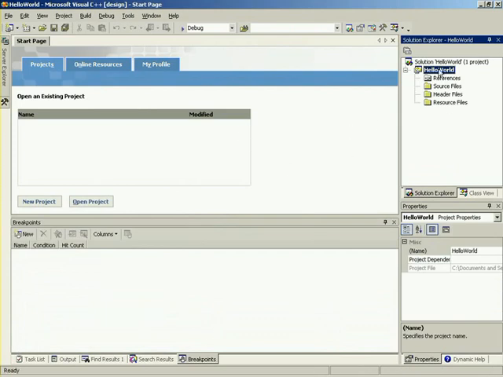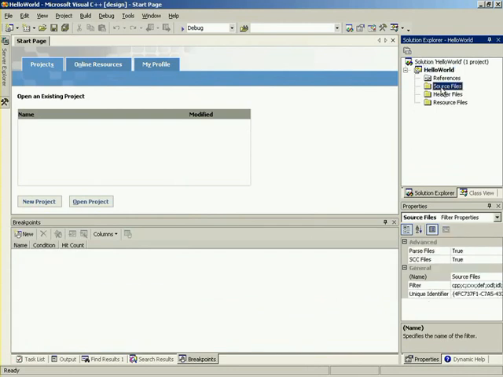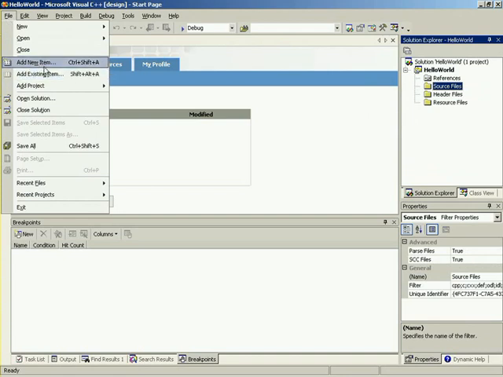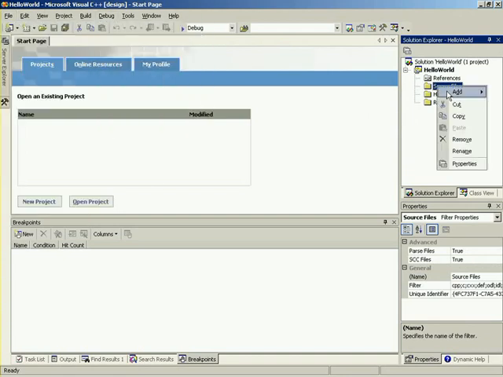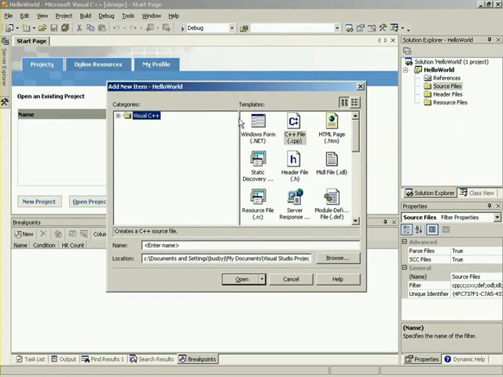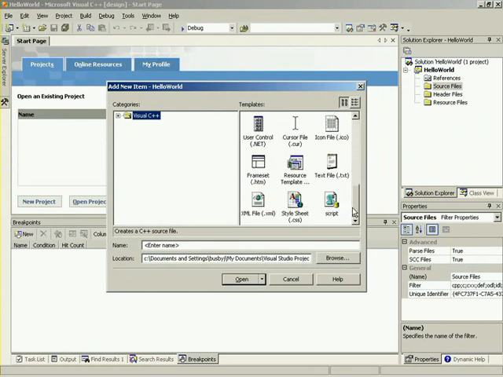And you'll notice that if you look in our Solution Explorer, no files are actually created. We have source files, header files, resource files. These are folders. But there's nothing inside of them. Interesting. So to start out, what we need to do is select our folder, right-click, and under Add, we could also go into here and actually add an existing or new item. But what I usually do is just right-click, press Add, and we'll add a new item. And we'll get this kind of dialog like we did before. Wow, a whole other list of things to choose from. Exactly. And you'll notice we can create a CPP file, which is our source file, and we have header files, etc., just a huge list of things that we can create.